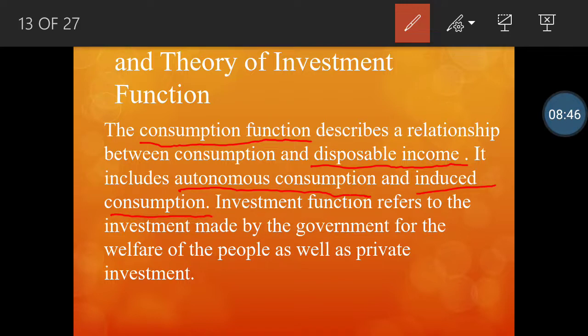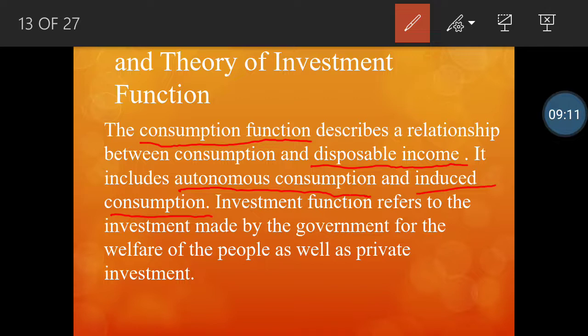Autonomous consumption means something which you cannot avoid, which is compulsory. That is your necessities. For example, when we talk about food, clothing, and shelter, can you avoid that? You cannot avoid it. So, that is autonomous consumption. Irrespective of whether you have money or not, you need these basic things for consumption. And induced consumption is something which depends upon your level of income.